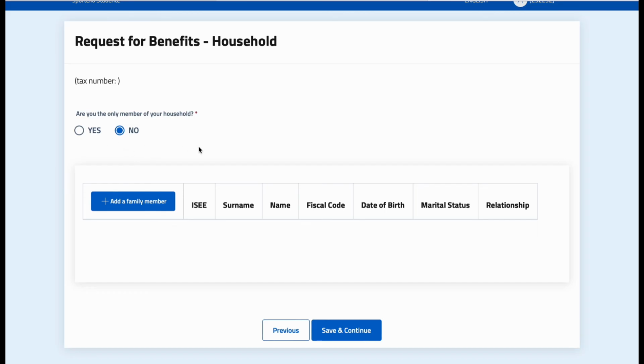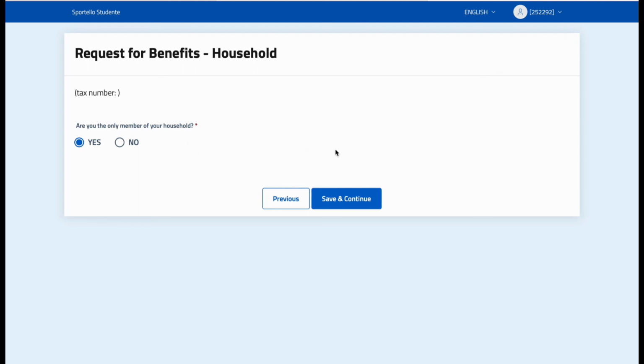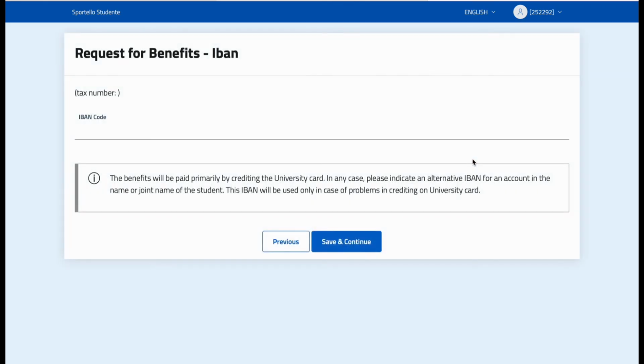So just to complete this application process, we choose yes as a single person, and then click on save and continue to move to the next step. Here you need to add your IBAN number, your bank account number, your Italian IBAN if you have one. But if you do not have any IBAN yet, then you can provide it later. New students who are not yet in Italy should not have an Italian bank account, so leave it blank. If you do have one, then you can paste it. Then move to the next step.